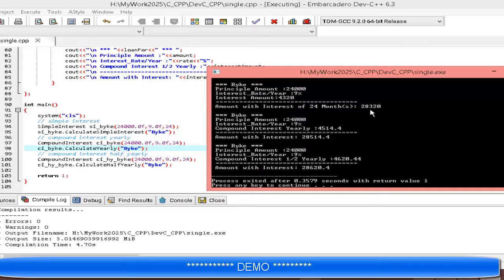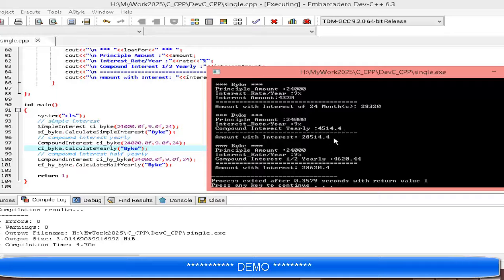The total amount is 28,320. Next is the compound interest, the yearly compound interest variables. If we calculate the same amount 24,000 at 9% according to compound interest, we get interest of 4,514.4, and the amount with interest is 28,514.4.